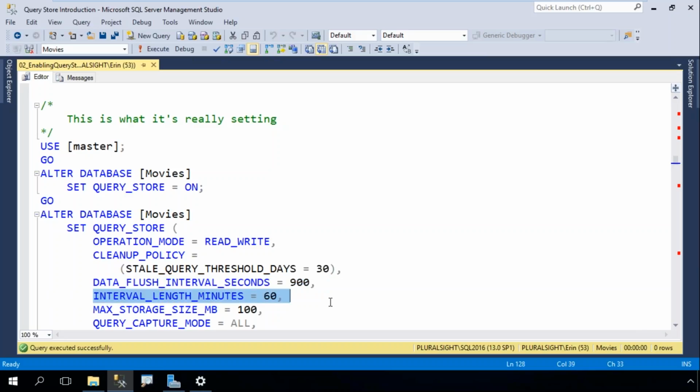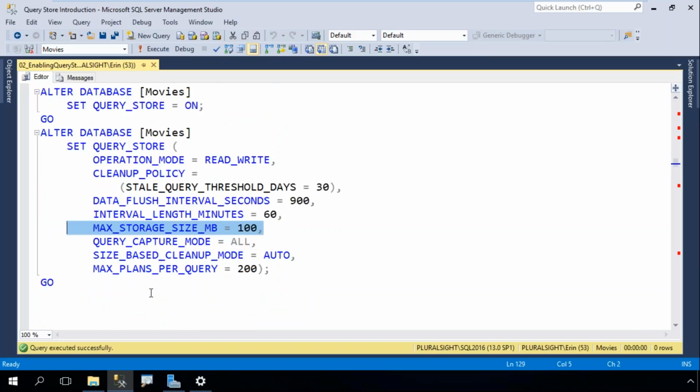That interval length, right, that time across which the runtime stats are aggregated, is 60 minutes, which may be a big window for you. You know, if you want to look at the information in more detail, you might want to drop this down. My max storage size by default is 100 megs. That's pretty small. Remember I said I start with 2 gigs? That's pretty small. The query capture mode defaults to all. The size-based cleanup mode defaults to auto, which means that as it gets close to that max storage size, it's going to start to push data out. And then again, the max plans per query defaults to 200.